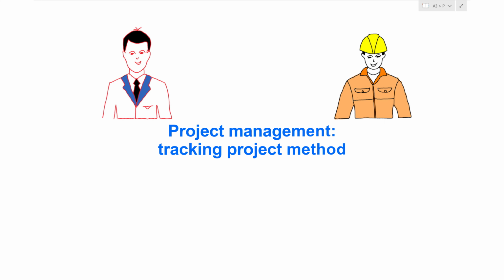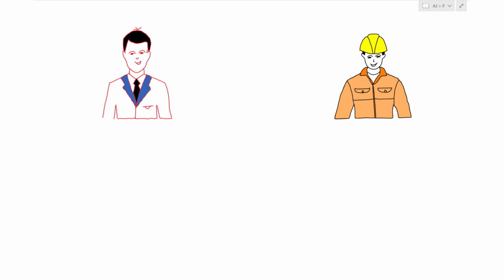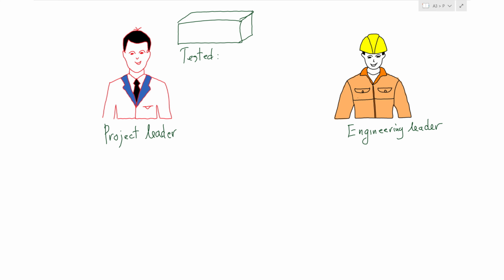In this training lesson, I will explain how we track a project. Firstly, we are going to study one example. Here we have the project leader, PIC, and here is the engineering leader. The project leader has a simple part. This part must be tested for 1000 hours, and after the test is passed, the product can be sold on the market. So before coming to the market, the part must pass the test.